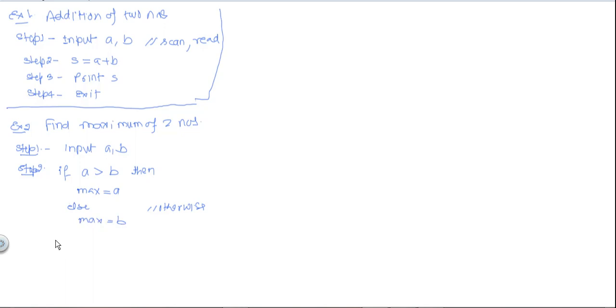So for that we can either use indentation, or we can use end if construct, or we can use begin and end. So in case of if, we will use end if. Now in step 3 we have to print the maximum number, so we can write print maximum. So this is the algorithm for finding maximum of two numbers.